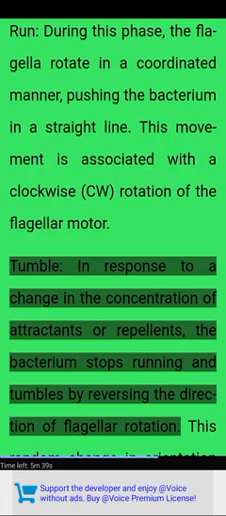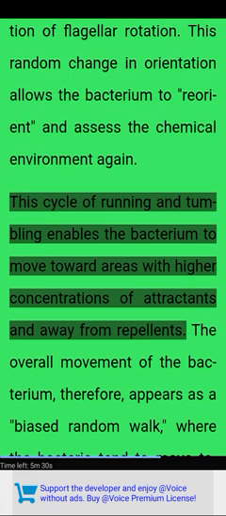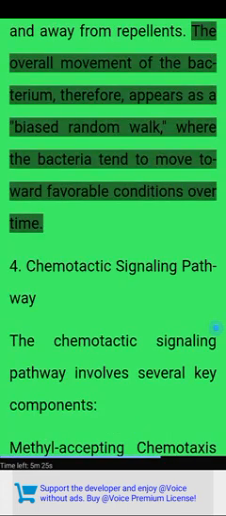Tumble. In response to a change in the concentration of attractants or repellents, the bacterium stops running and tumbles by reversing the direction of flagellar rotation. This random change in orientation allows the bacterium to reorient and assess the chemical environment again. This cycle of running and tumbling enables the bacterium to move toward areas with higher concentrations of attractants and away from repellents. The overall movement of the bacterium, therefore, appears as a biased random walk, where the bacteria tend to move toward favorable conditions over time.